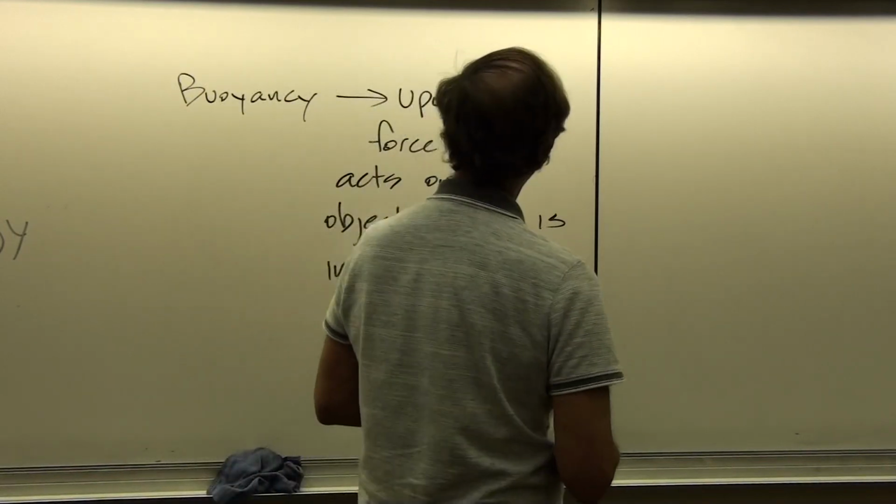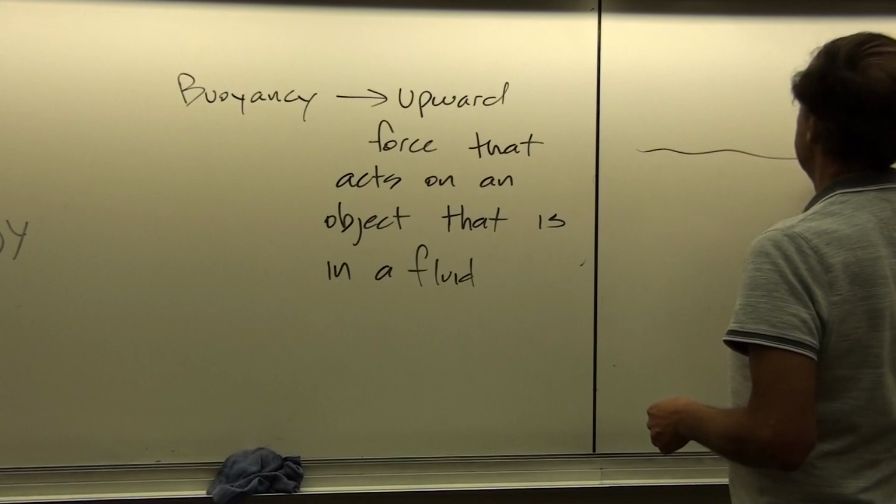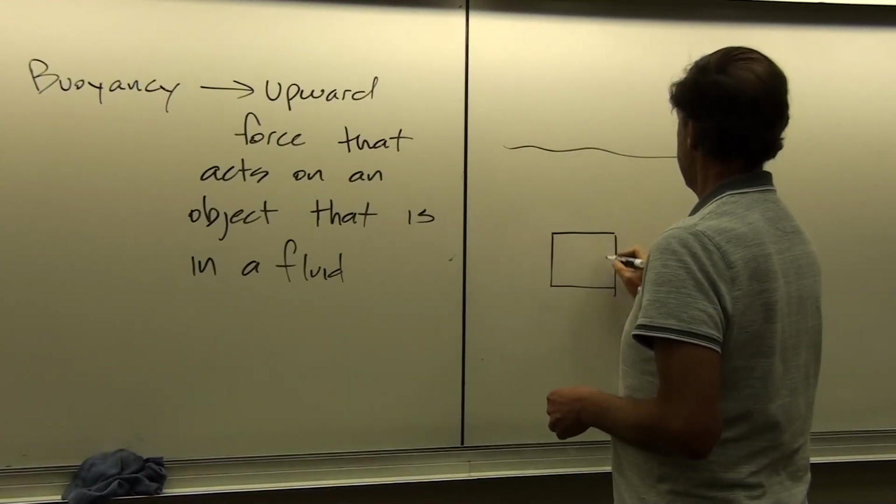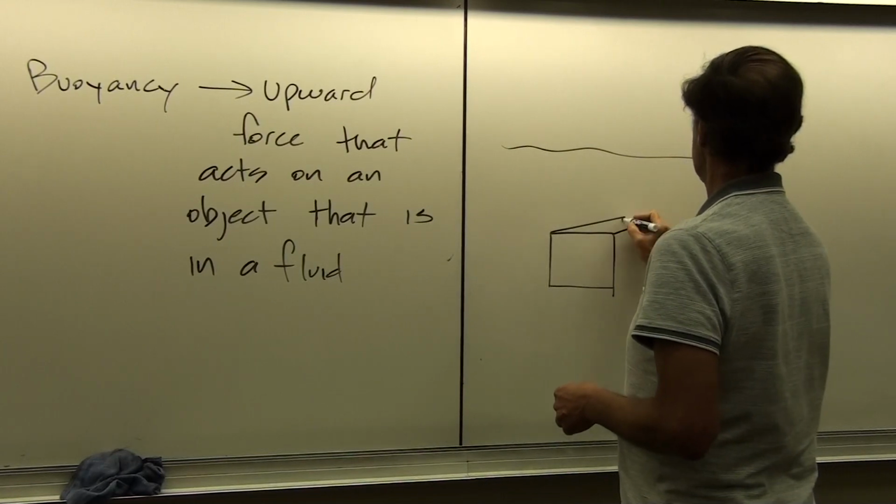And so we could try to figure out what the buoyant force would be, say, for a massless cube that is submerged beneath the surface.